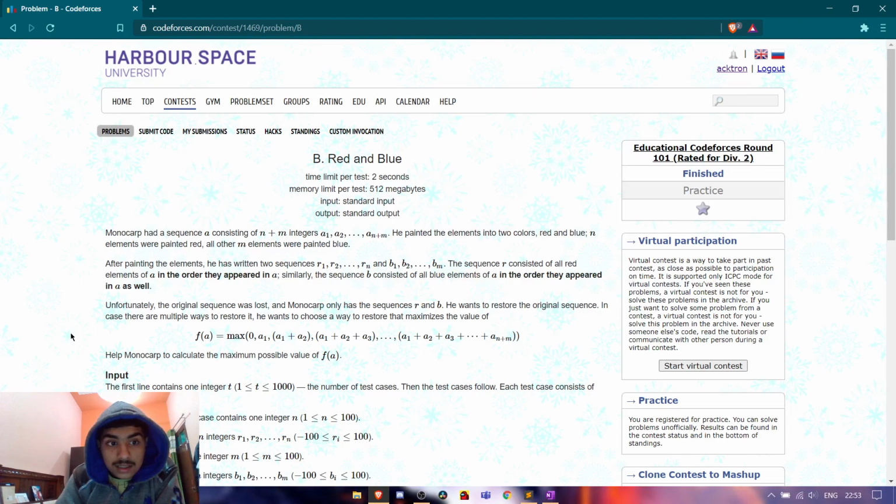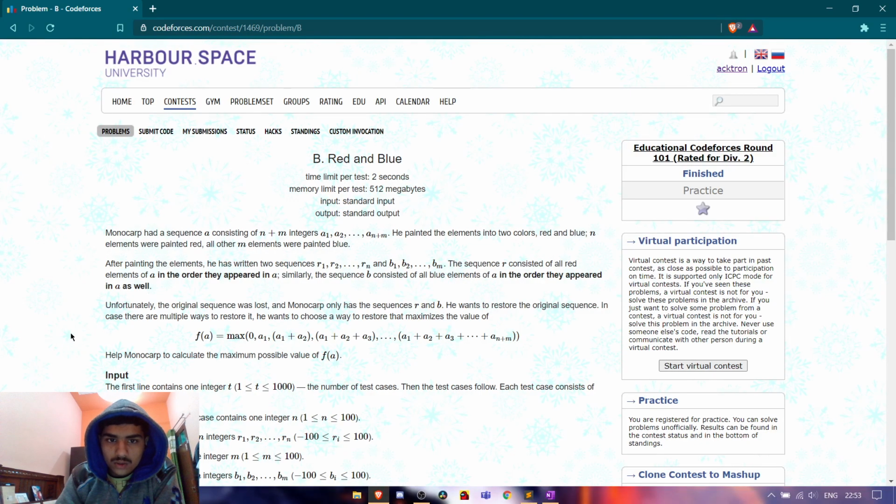The problem statement says that there is a boy named Monocarp, and he has an array of n plus m integers. There are n balls with the color red and m balls with the color blue, and they are mixed up.